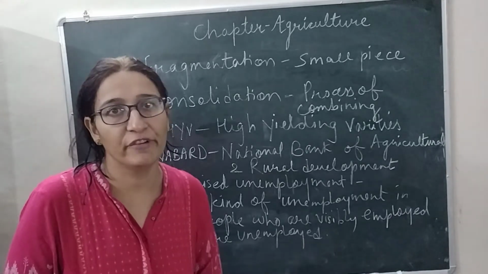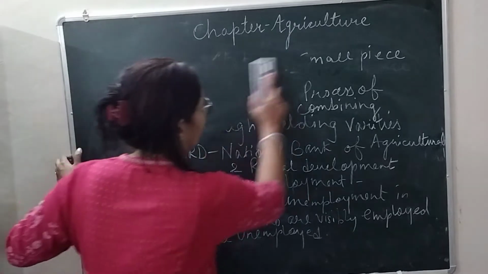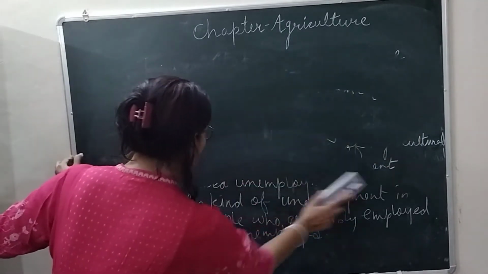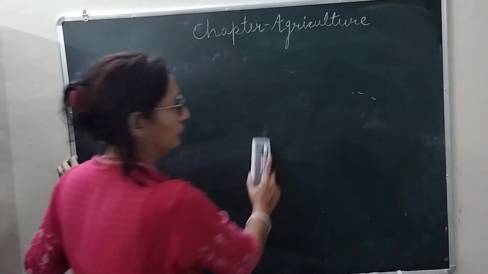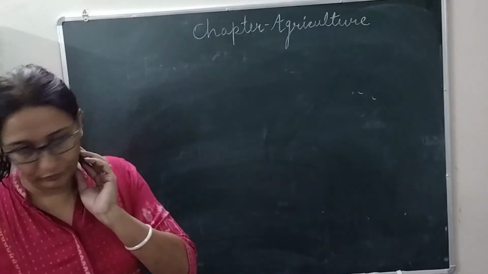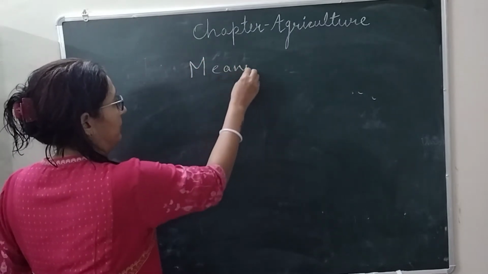Now we'll start with what is agriculture. Now, the meaning of agriculture.